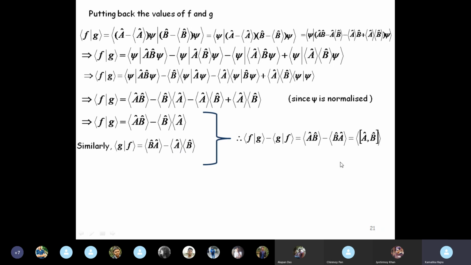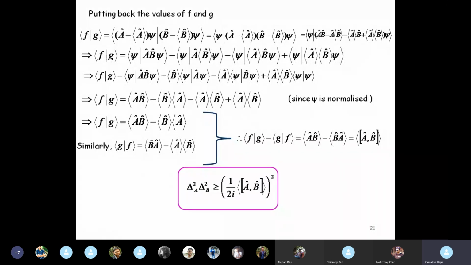You are left with average AB minus average BA, which is nothing but the average of the commutator of A with B. Therefore, we have the very, very important result that delta A square into delta B square is greater than or equal to the square of 1 by 2i times the average of the commutator of A, B.